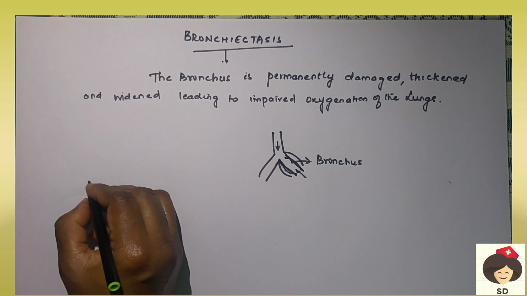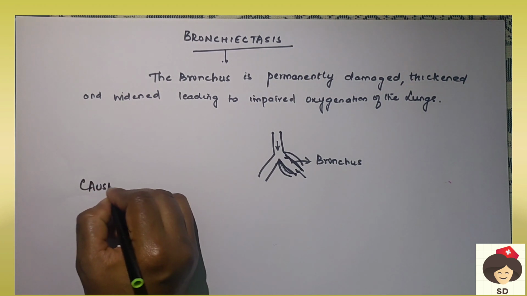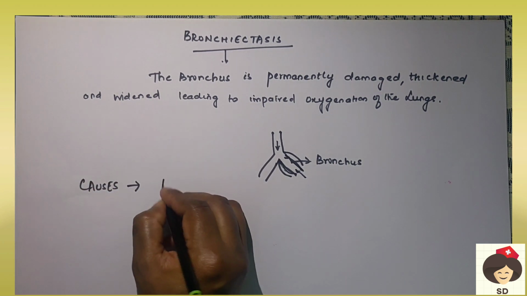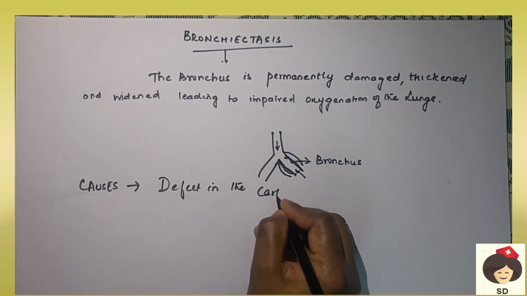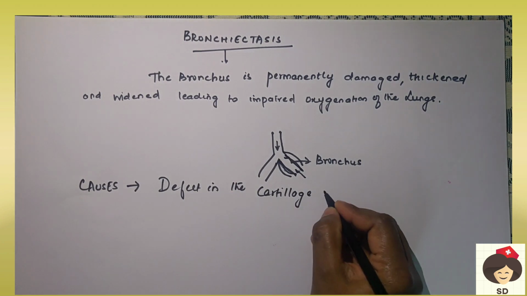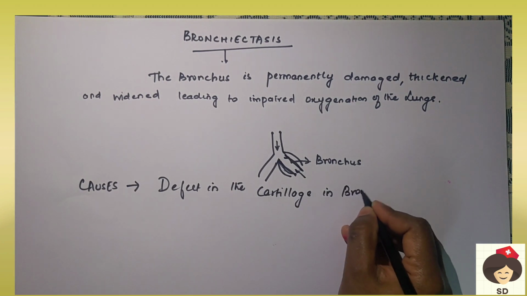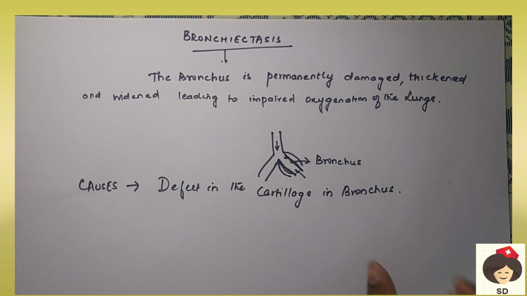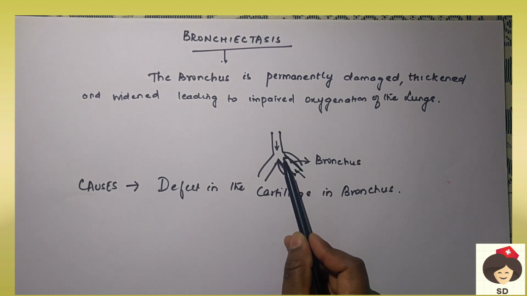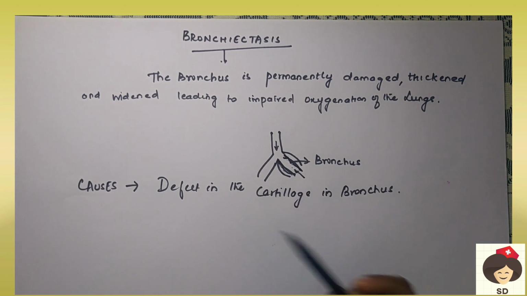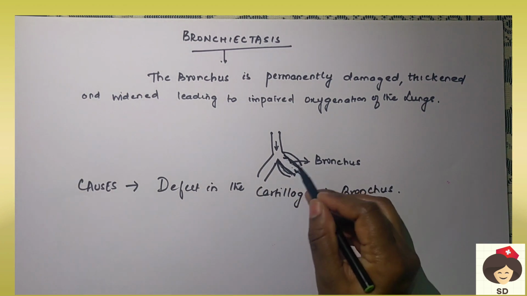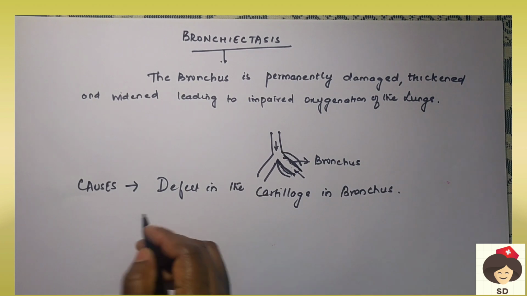Coming to the causes or etiology of bronchiectasis, the first main cause is a defect in the cartilage structure of the bronchus. During birth itself, in the embryonic development, there is some problem where the bronchus cartilage structure is not formed properly. The bronchus acts as a passage of airway inside the lungs, so when there is a defect, this support structure will become loose, and thereby that area will get distended and widened.